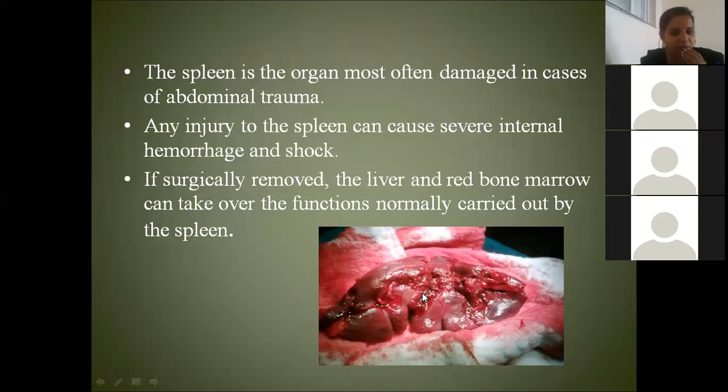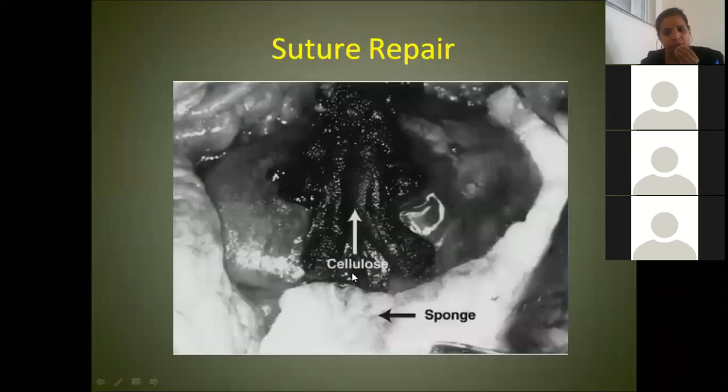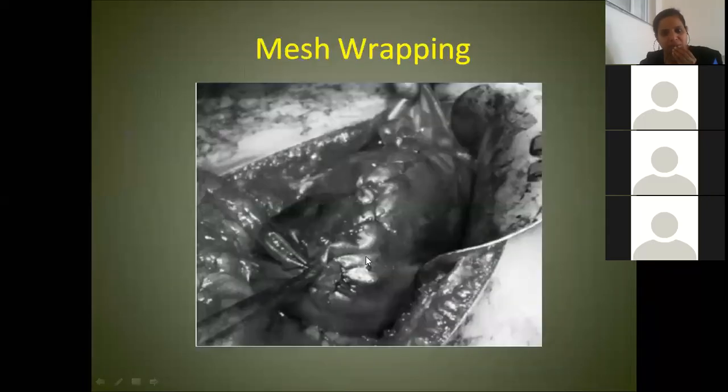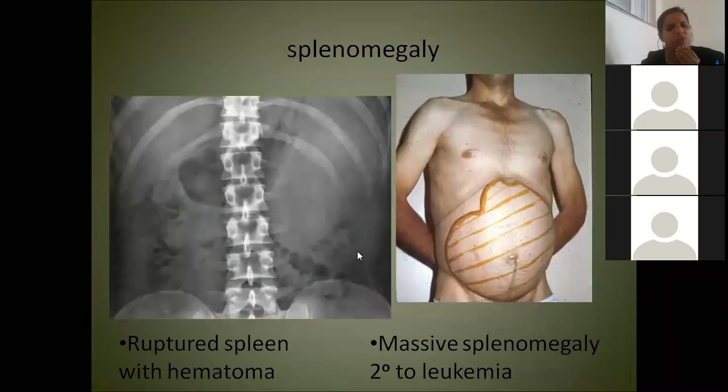That means even if you remove the spleen, it is not so harmful or dangerous. The function of the spleen will be carried out by the liver and red bone marrow. Generally suture repair, this mesh is kept, actually this is mesh clamping, which you will learn during surgery. Splenomegaly, yesterday one condition we learned, that is due to malaria. Apart from that, splenomegaly occurs if there is any blood cancer, leukemia. In leukemia also you will see the spleen will be highly enlarged.